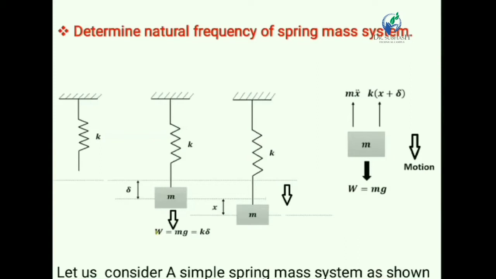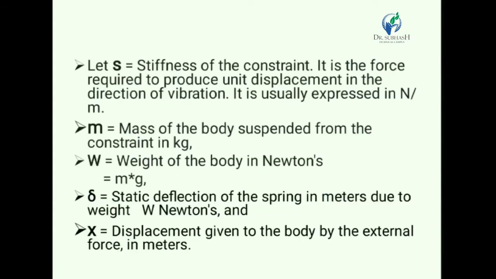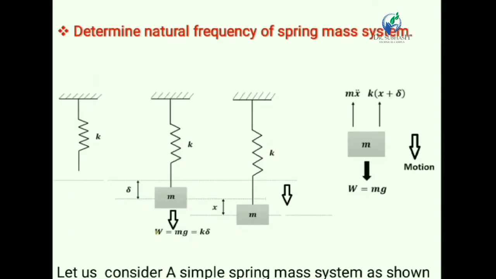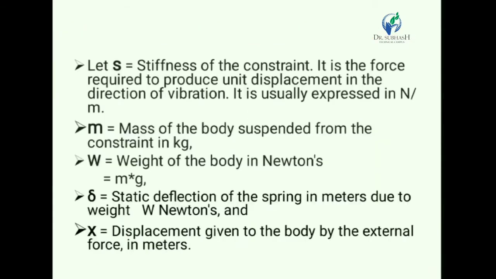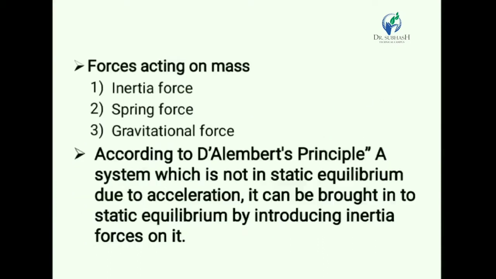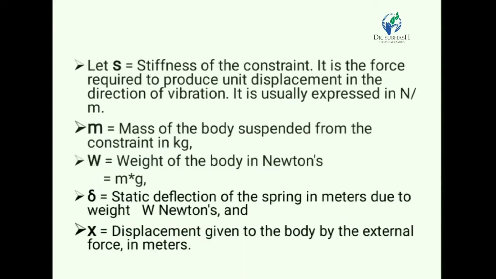Another notation is M. M is the mass of the system. K is the stiffness of the spring. M is the mass of the system. Then delta is the static deflection of the spring due to the weight. And W is the weight of the mass, the weight of the system. And x is a displacement, the displacement given to the body by means of an external force.